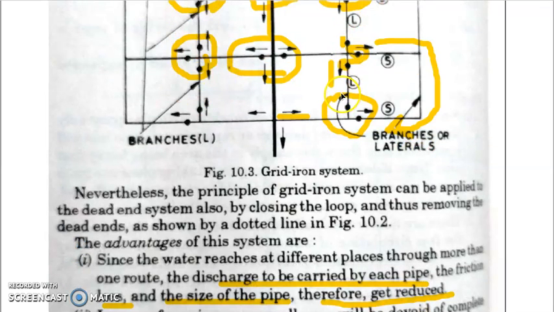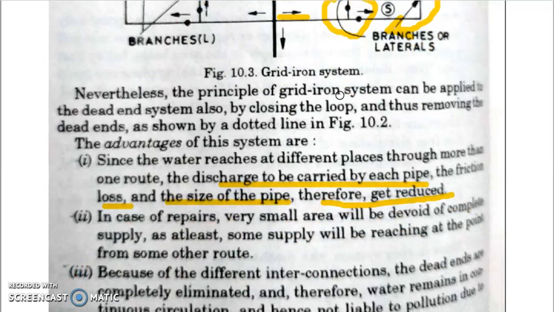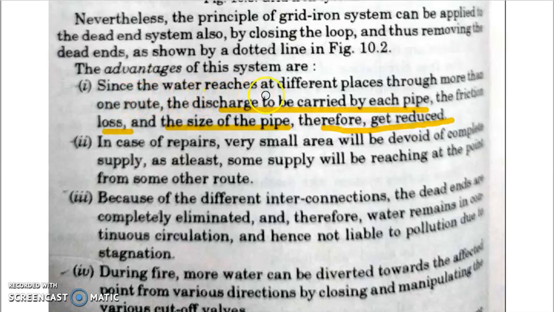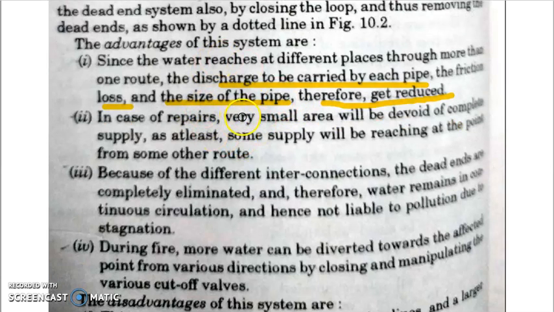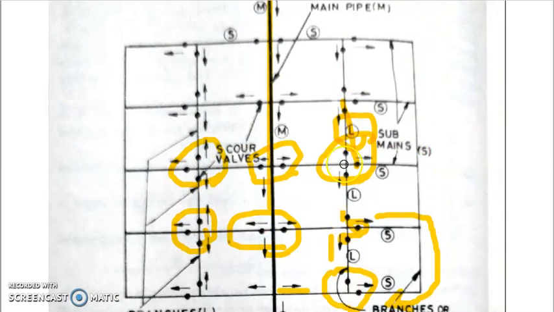So the gridiron system can be applied in areas which have properly planned roads. The advantage is, as the water is going to reach different places through more than one road or route, the discharge to be calculated for each pipe will be less, the friction loss will be less, and the size of the pipes is also reduced. Right? This overall will reduce the cost. And in case of any damage, if you are doing some repair, only a very small area will be devoid of supply, and in the remaining area you can easily do the repairs.